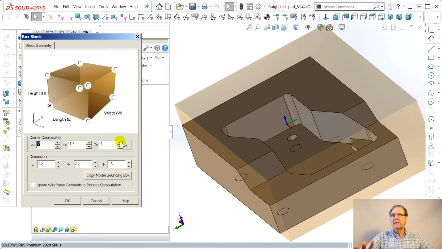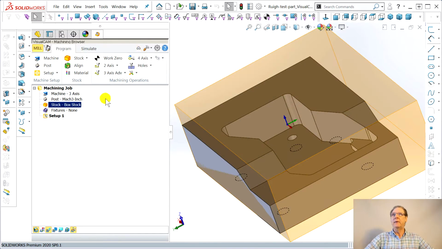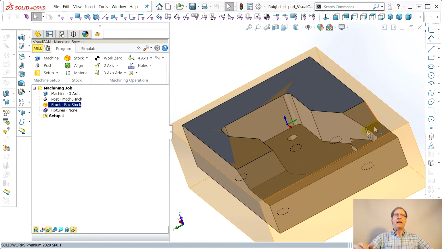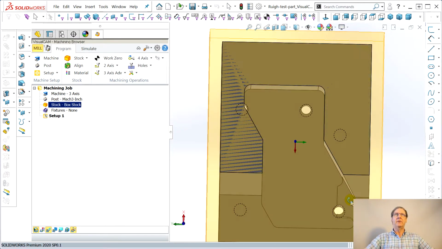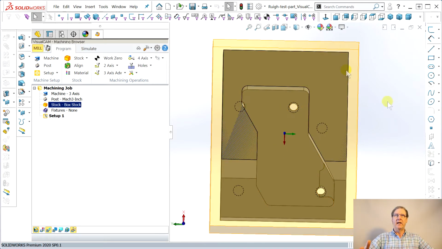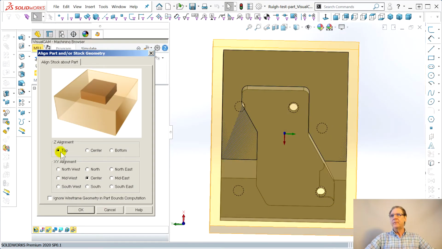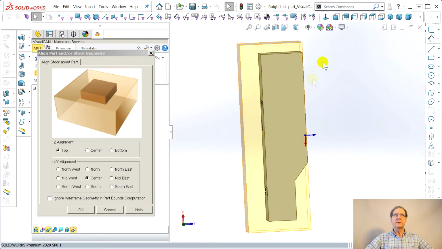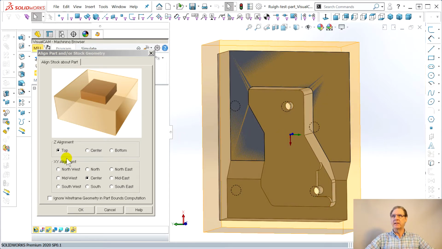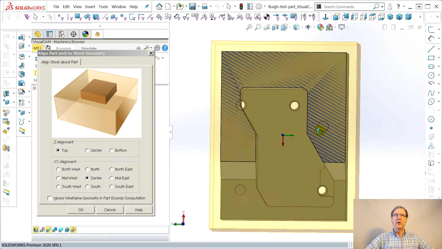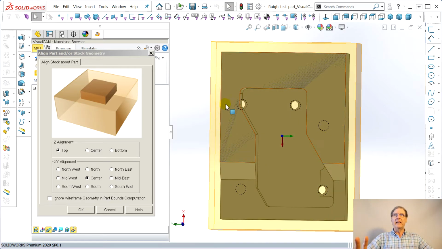Now, you can tediously go up here and move it around, and that's what I'll probably end up doing, but there's also an align function. See, bang, instantly, it aligned it. This is what I dreamed of with SolidWorks CAM. In VisualMill, you just say align this thing, and let me show you the dialog box. Align it at the top. So the stock now is aligned at the top. I wish they'd have an offset there, but XY alignment, put it in the center, right? Center this thing, which was easy to do with a nice even 4-inch wide part, make the stock 4.5, leaves a 1/4 inch. But your part won't be these nice round numbers.